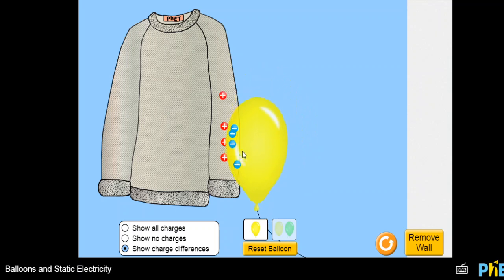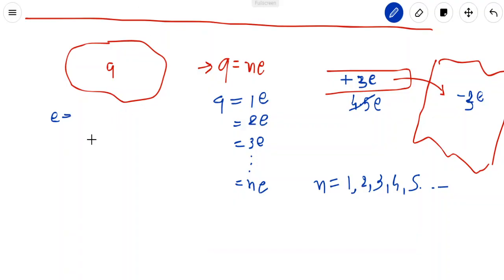If we rub more, then the charge of the sweater is 1, 2, 3, 4, 5, 6e. Similarly the balloon has minus 6e. So in nature the charge will be an integral multiple, and other charges are not possible.